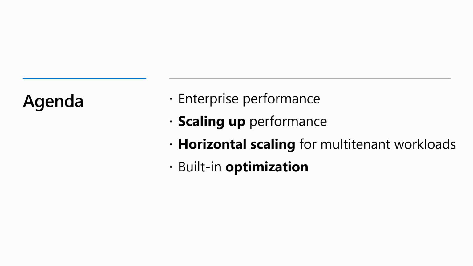Then we're going to split the performance problem into three main areas. Scaling up performance, so with a single database instance, how much can you scale up the available resources and hardware? Then we'll talk about horizontal scaling, how you can scale out for multi-tenant workloads. And then we will finish with built-in optimization tools, how you can take some of the really hard work out of performance tuning for a specific instance. We've got some very interesting autonomic performance improvement announcements happening this week. So that's basically the flow of this session.